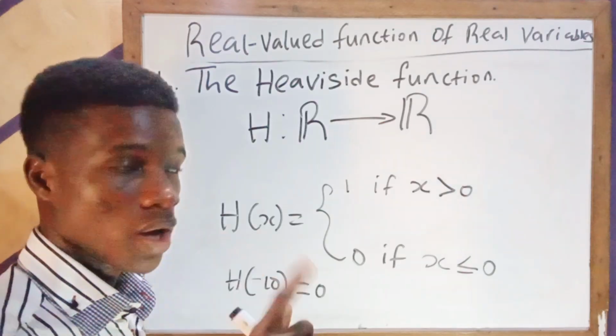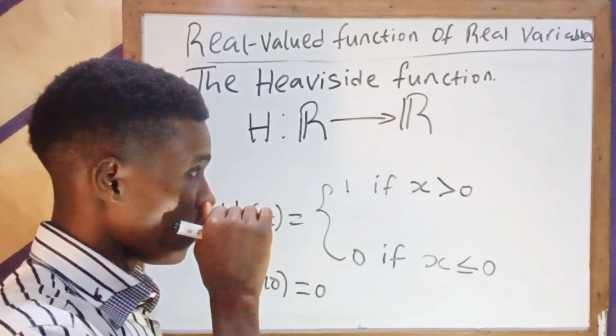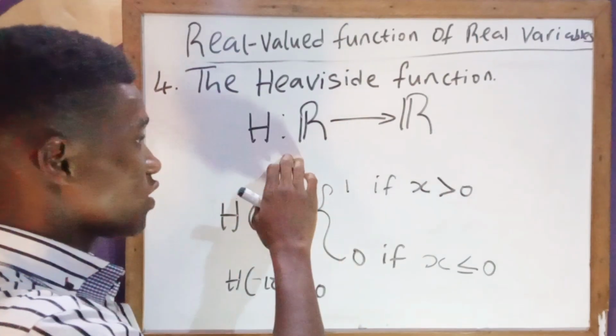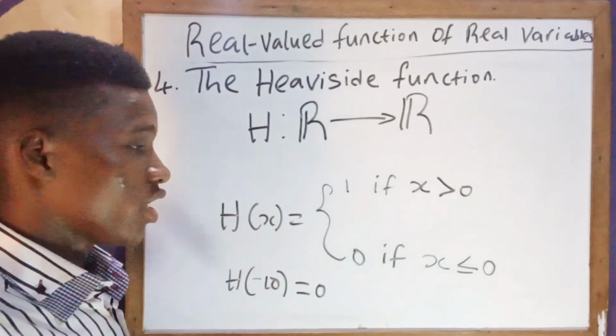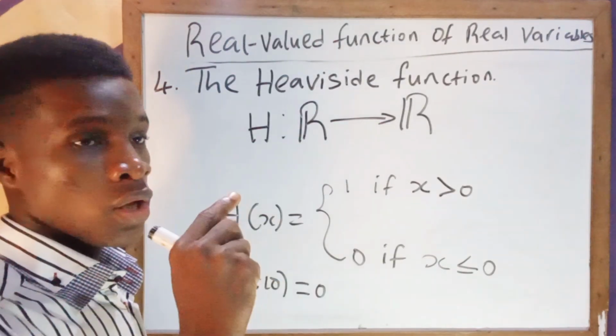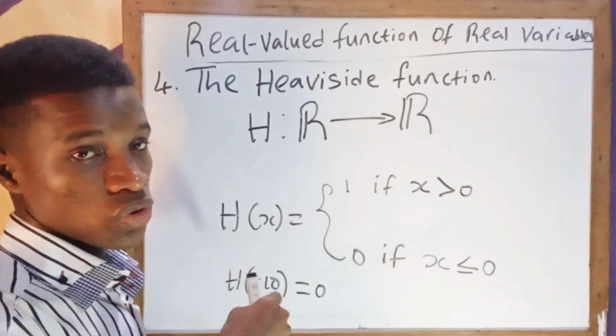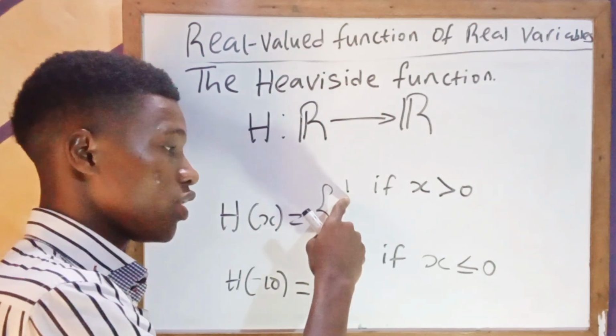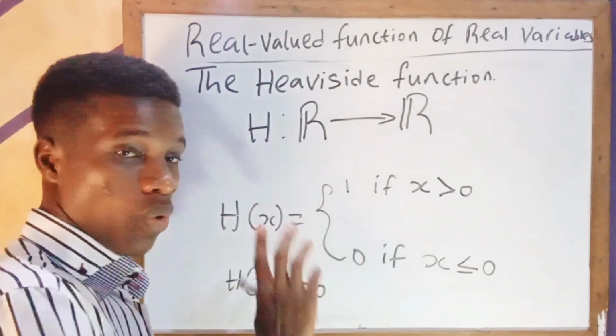The number 1. So you can see from here that the domain of the Heaviside function is all real numbers, while the range is 0 and 1, because for any real number you plug into the Heaviside function, the output will only be either 0 or 1.